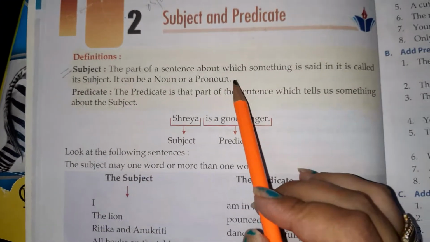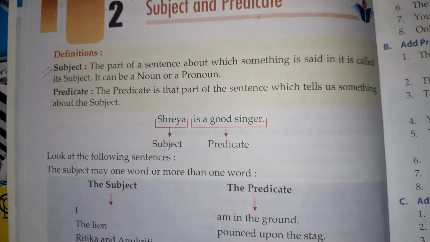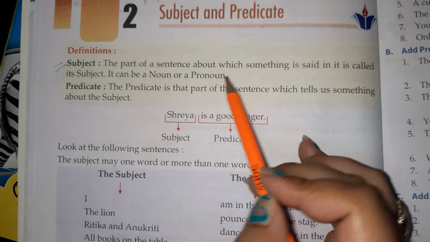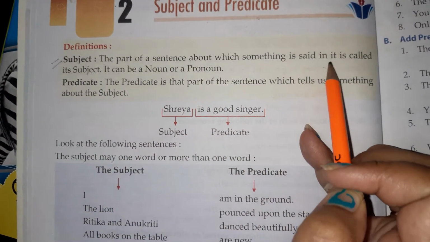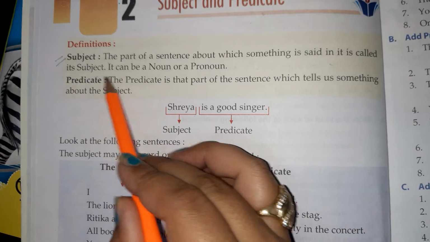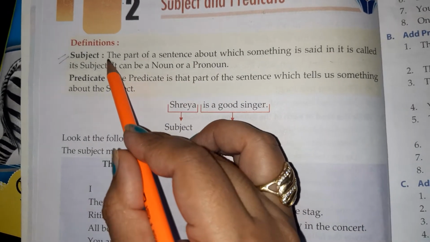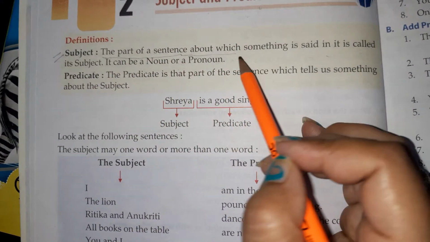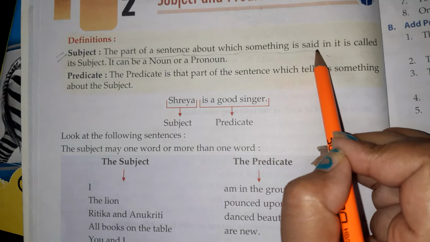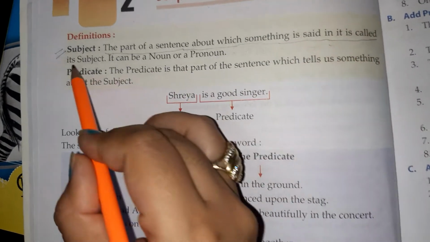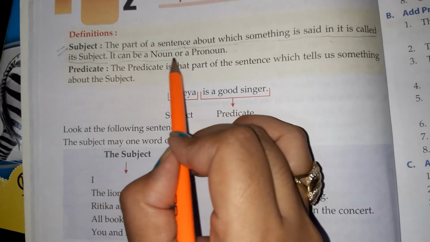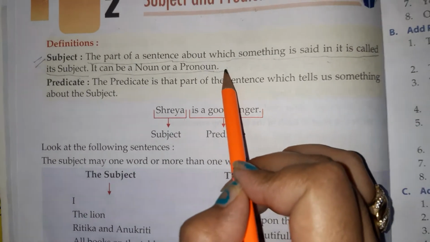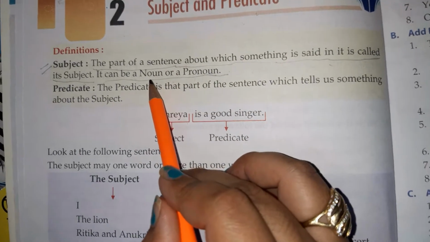The thing which I will underline, you have to write that in your notebook. Okay. The part of a sentence about which something is said in it is called its subject. Okay, it can be a noun or a pronoun. Again, the part of a sentence about which something is said in it is called its subject. It can be a noun or a pronoun. Okay, noun, naming words. Pronoun, words which we use in place of noun.